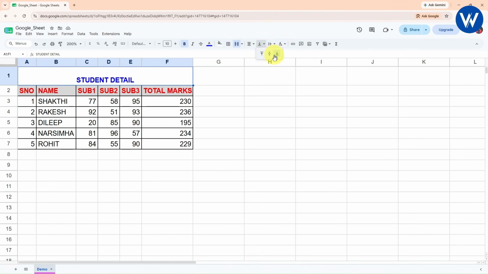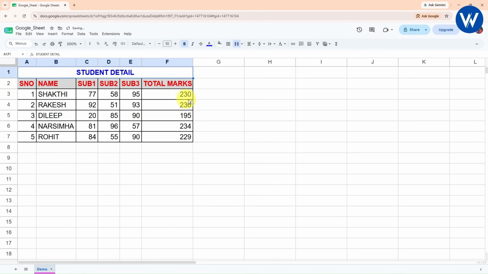Now what I'm going to do is take it to the center and decrease the height of the row. Perfect. Now let's see, guys, what is text wrapping. I think most of you already know what text wrapping is. So here I will simply take the student detail, copy this, and paste it over here.